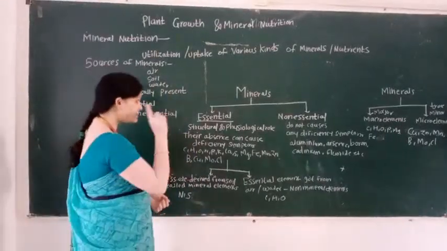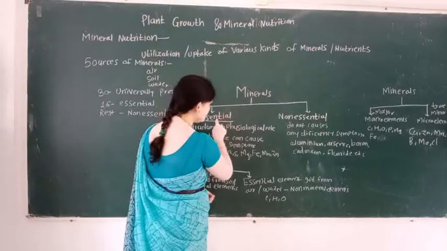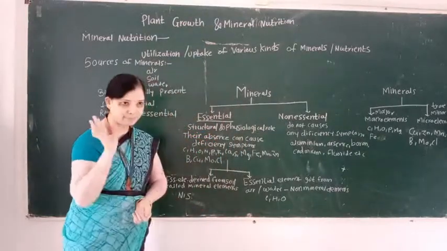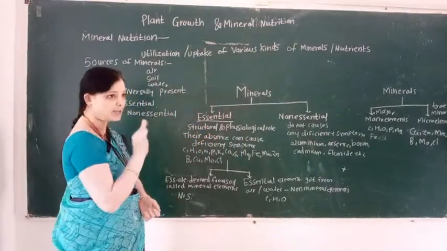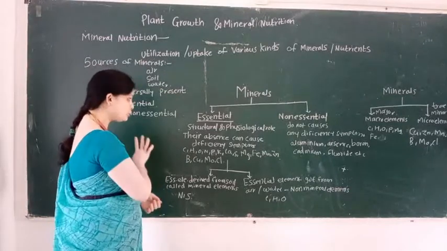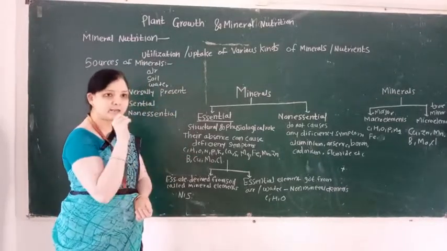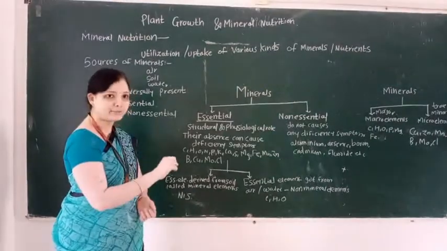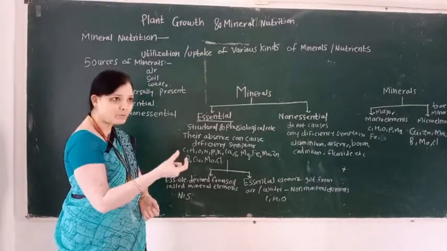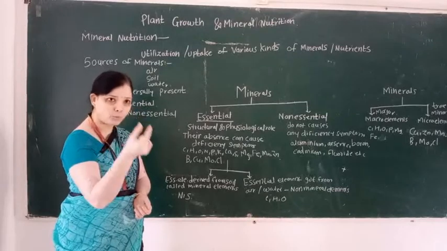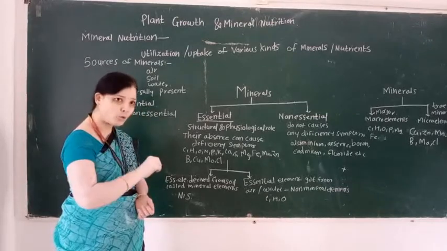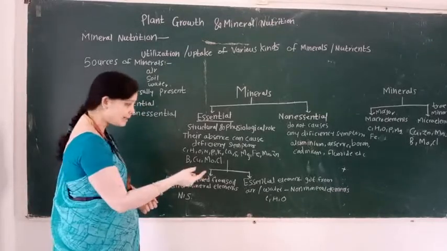So minerals are classified into how many types? Elements are classified into two types. First type is essential. Essential elements are those elements which are required by the plant body for proper growth and development.